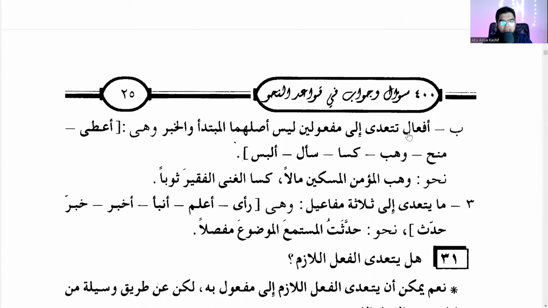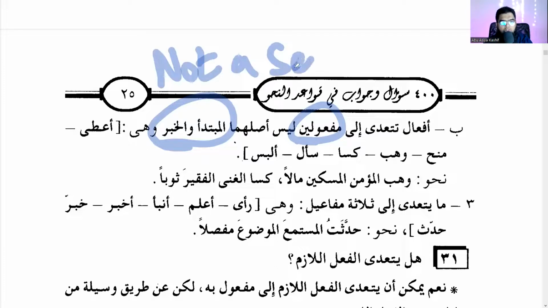But the next one, أفعال تتعدى إلى مفعولين ليس أصلهما المبتدأ والخبر وهي أعطى. So it will have two مفعول بهs now. ليس أصلهما مبتدأ خبر. It was not originally a sentence before. Right? And what are those? أعطى manaha.